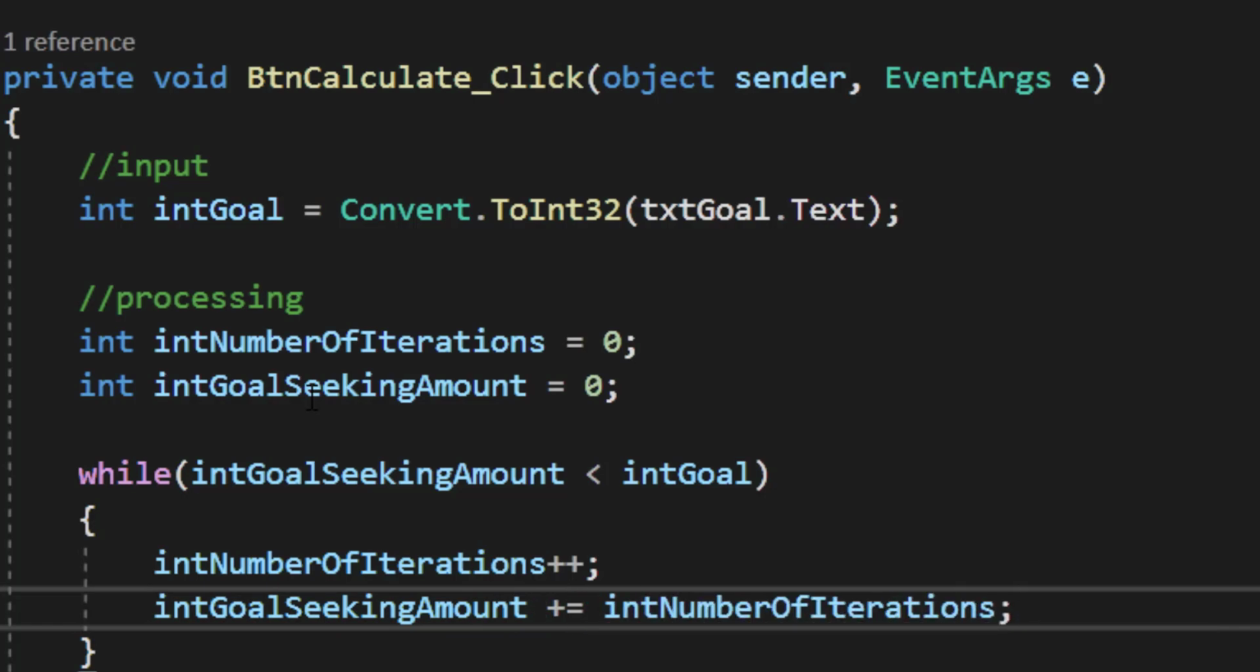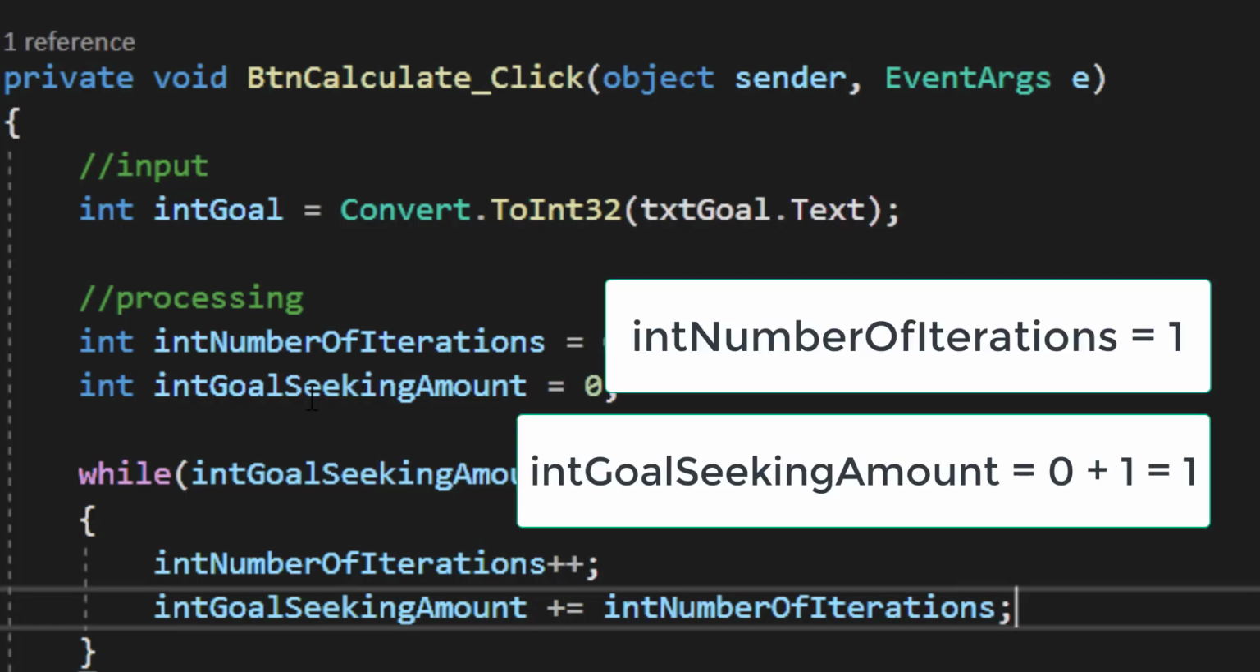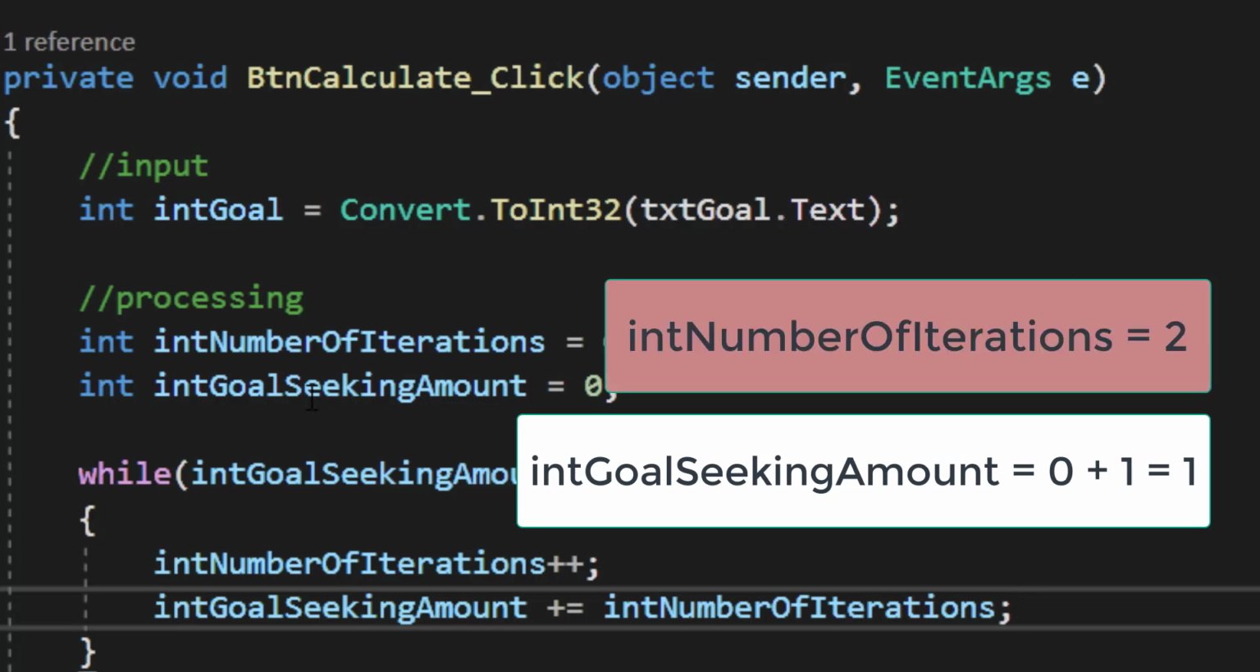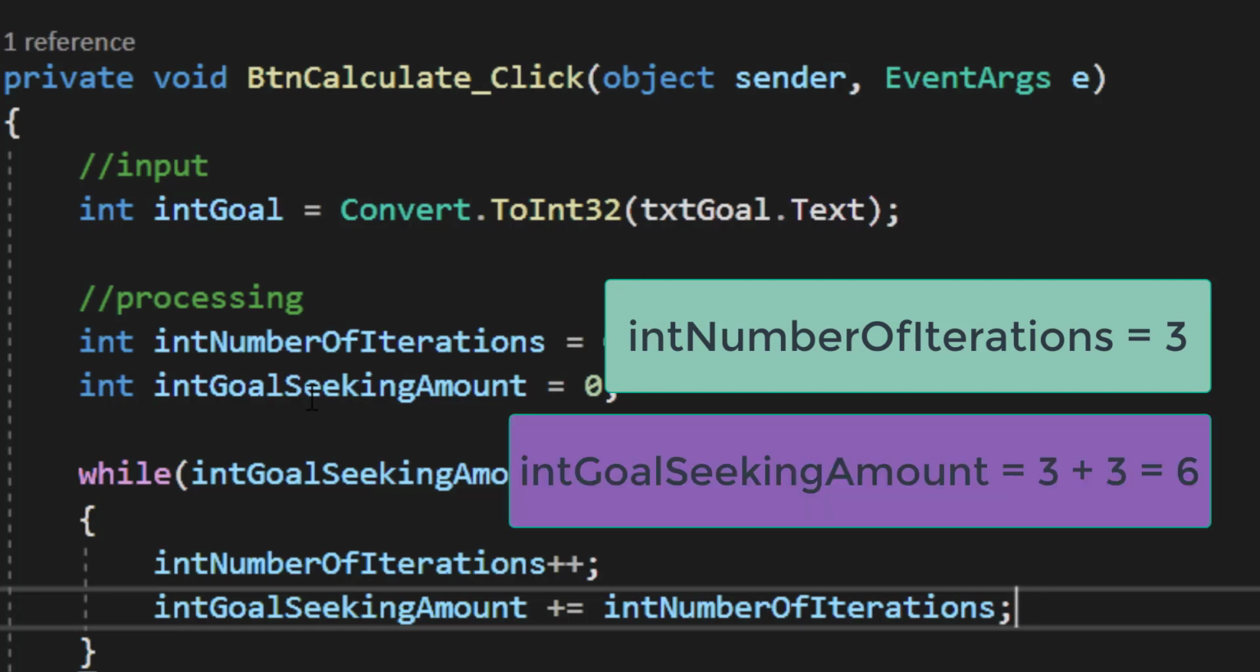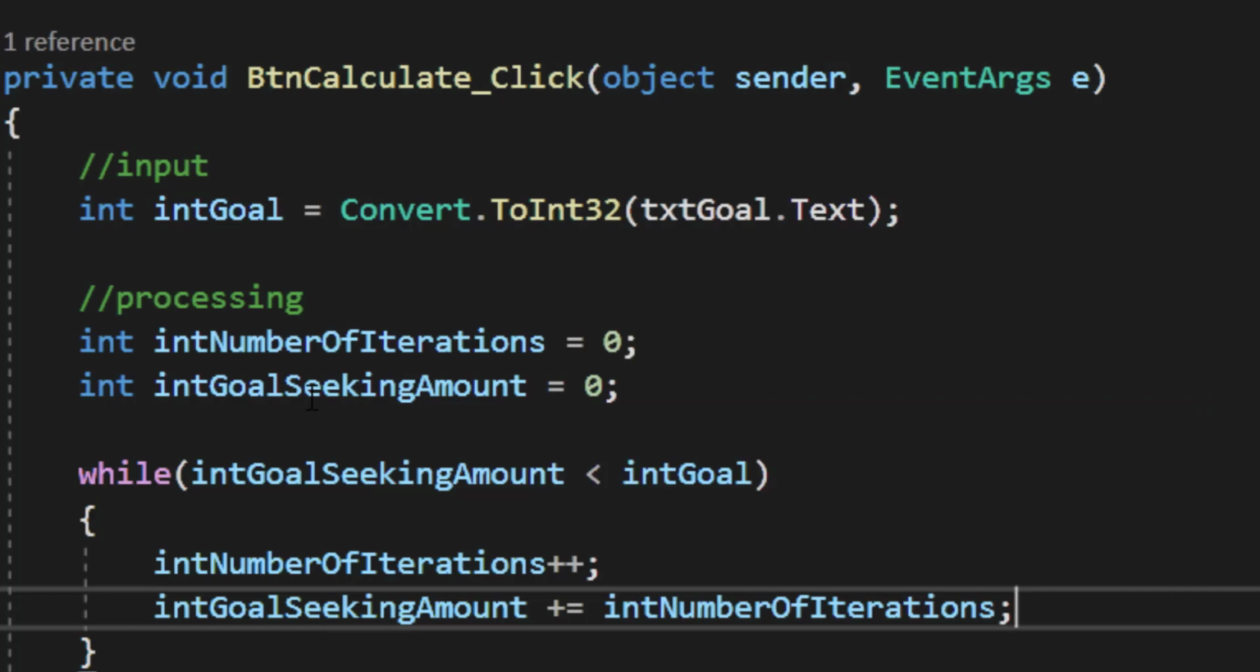If you think about what's happening here, the very first time that this runs, our goal seeking amount is going to increase from 0 to 1. The next time that this runs, our int number of iterations will increase from 1 to 2, and our goal seeking amount will increase from 1 to 3. 1 plus 2 equals 3. The next time it runs, our number of iterations will increase to 3, and our goal seeking amount will increase from 3 to 6, and then from 6 to 10, and then from 10 to 15, and then from 15 to 21, etc., etc., etc.